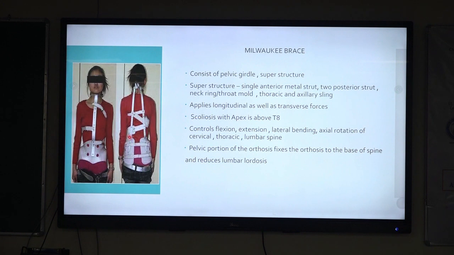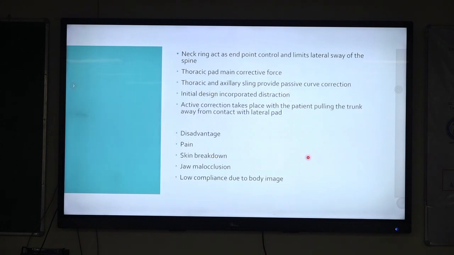It basically works by longitudinal traction force and transverse forces for the correction or derotation of the spine. It is usually indicated when the apex of the scoliosis is above T8. It gives control in flexion extension, lateral bending, and axial rotation of the cervical, thoracic and lumbar spine. The pelvic portion reduces the lumbar lordosis and fixes the pelvis, so that in the upper portion we are able to give the proper correction.